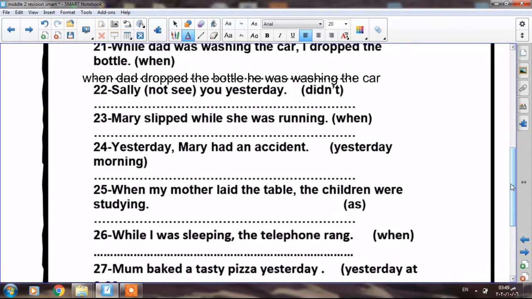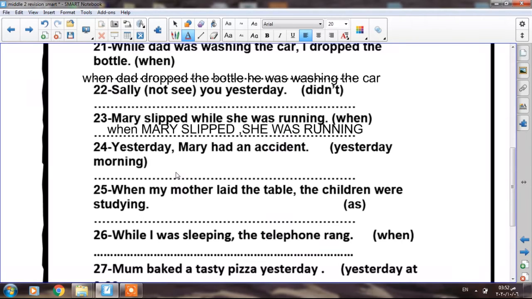Mary slept while she was running. So what is the short action here? She slept. What was she doing when she slept? She was running. So this is the long action. She kept running for a long time, and while she was running, what happened suddenly? What is the action that interrupted the long one? She slept. So I have to use when followed by the short action. So when Mary slept, she was running.